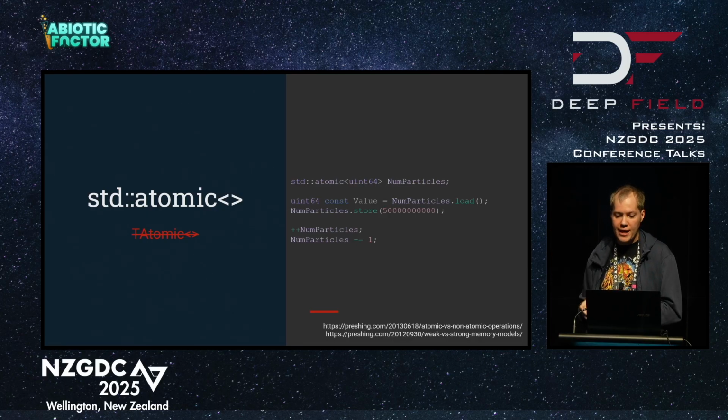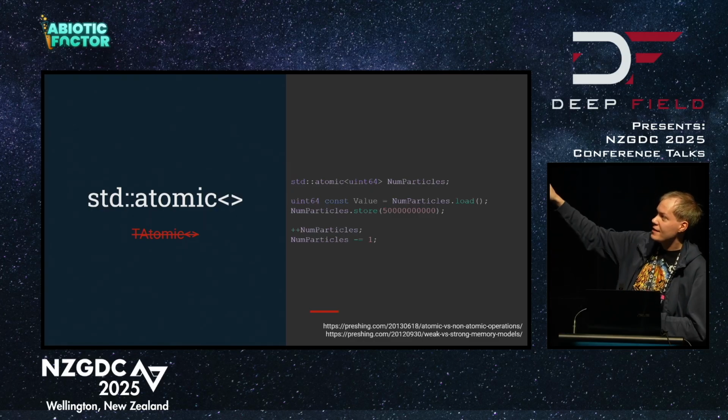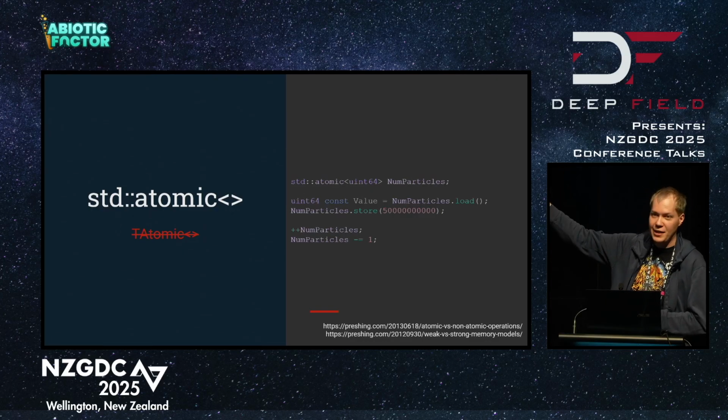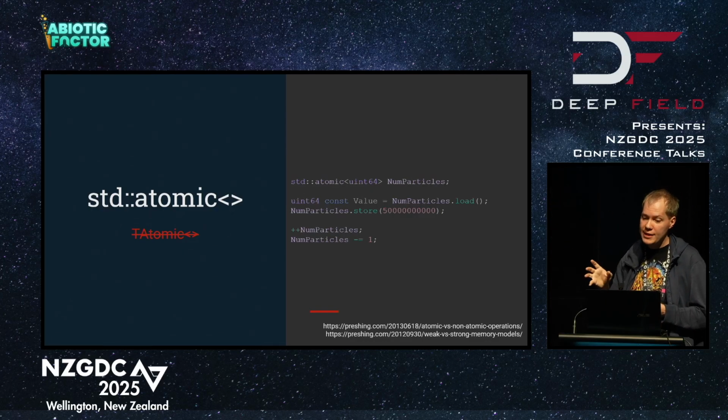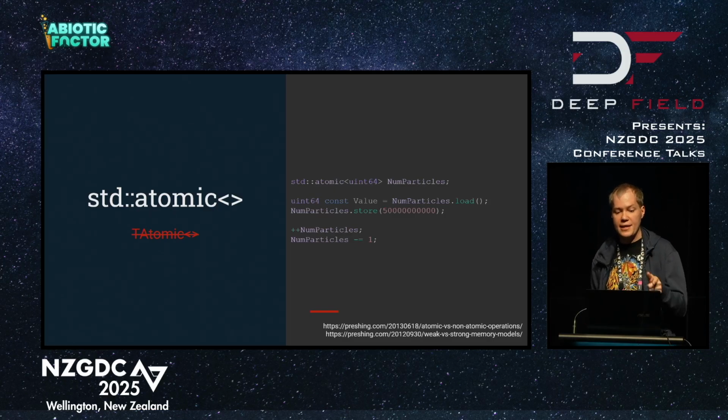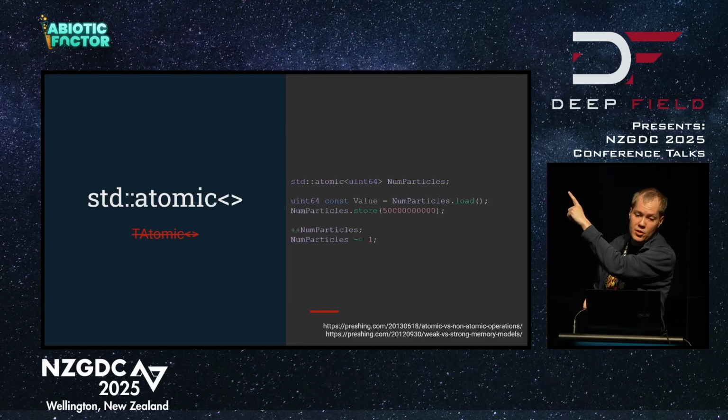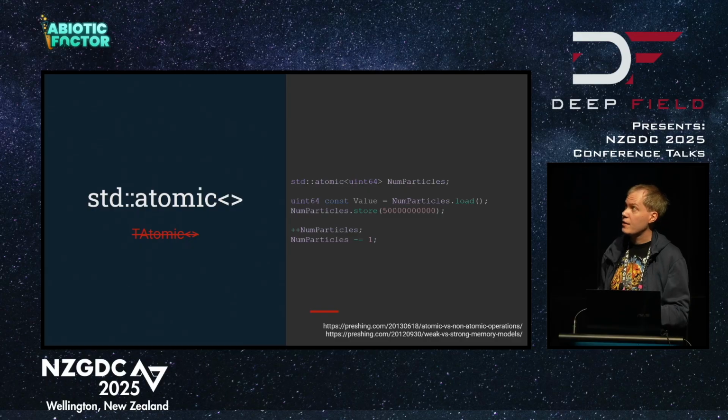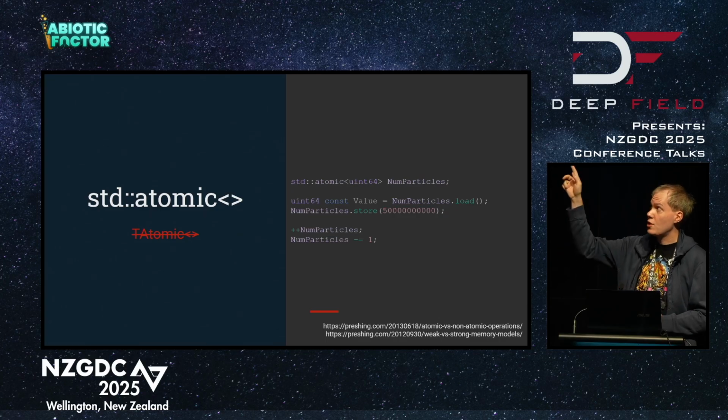They're a lot more complicated than I just let on. So after this slide, if you want to know more, I'd say go to those blog posts. I'm not going to go too into detail about how they work. But in this case, you might also notice I'm using standard atomic. TAtomic, which is the Unreal Engine type, is being deprecated in favor of just using the C++ standard library atomic. So just go ahead and use that.